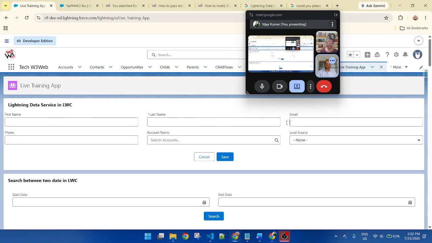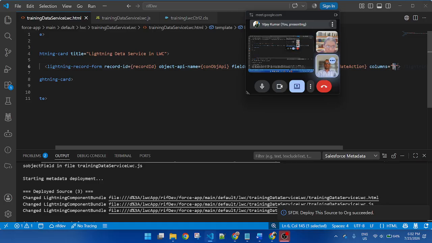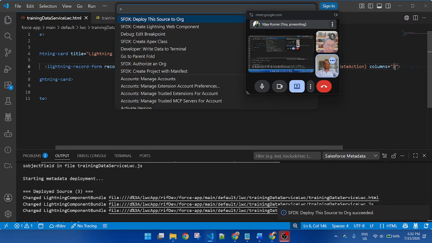You can see it automatically divided into 3 columns. Got it? Yes, sir. So now I am displaying 2 columns. 2 columns is a best practice.